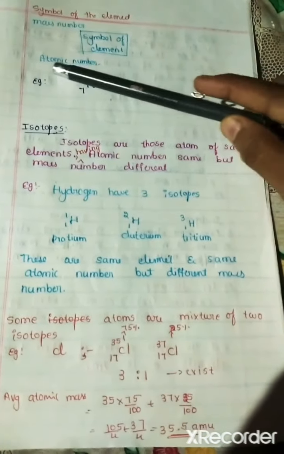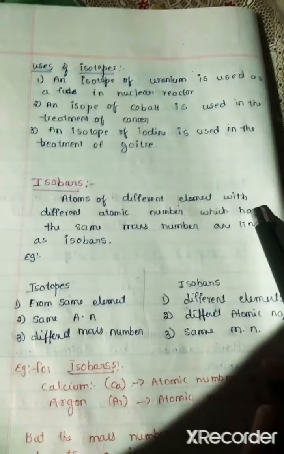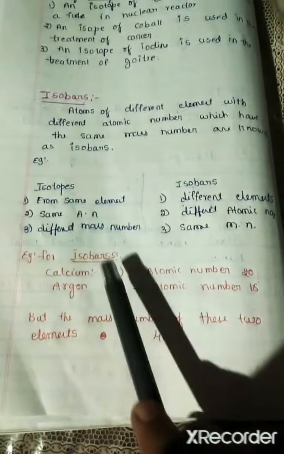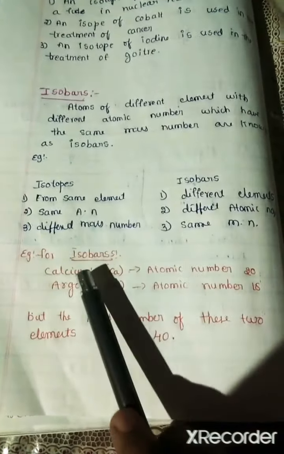The next topic is isobars. What are isobars? Atoms of different elements with different atomic numbers but the same mass number are known as isobars. See the example. For isobars we take calcium, which has atomic number 20, and argon, Ar, which has atomic number 18, but both have mass number 40. Different atomic number but same mass number is known as isobars.